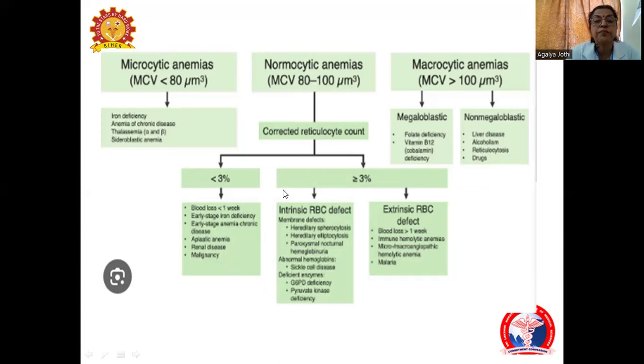If the count is less than 3, blood loss, early stage of iron deficiency or aplastic anemia. If it is more, can be intrinsic RBC defect, or extrinsic RBC defect.